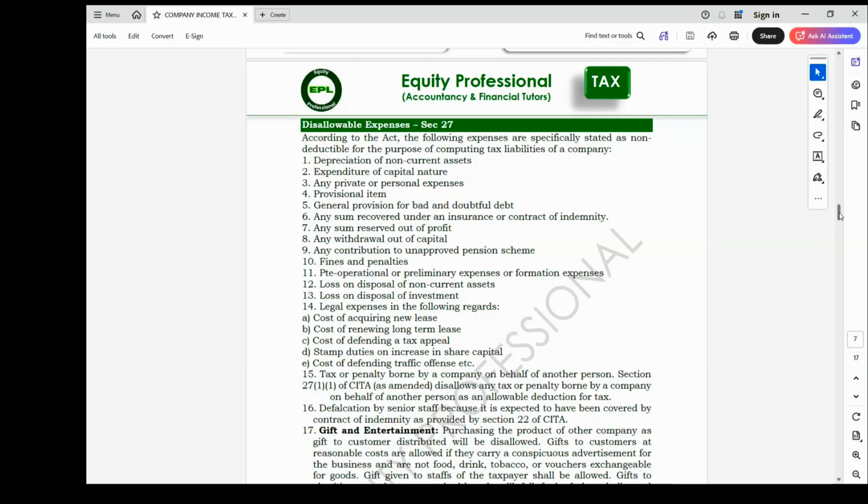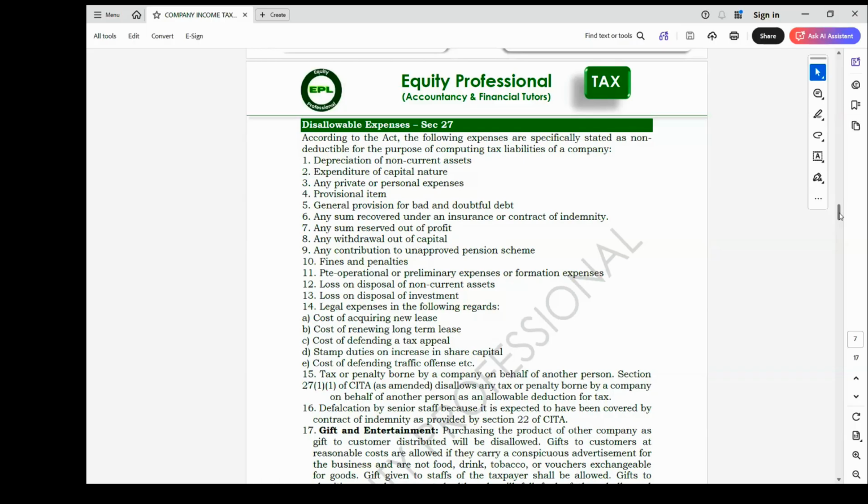Any private or personal expense that's not for the purpose of the business will be disallowed. Provision, any form of provision will also be disallowed. General provision for bad and doubtful debt. Under this provision, specific is the one that is already established.